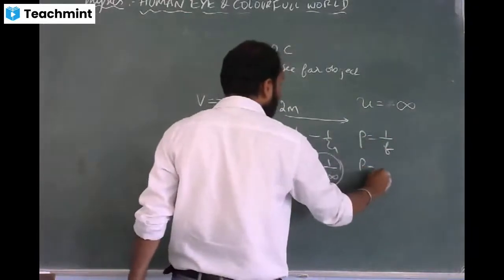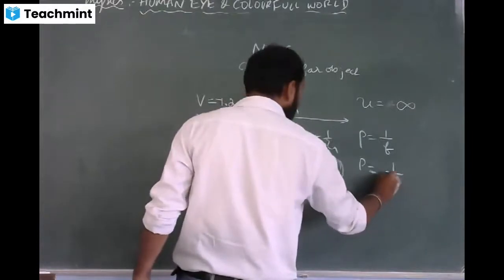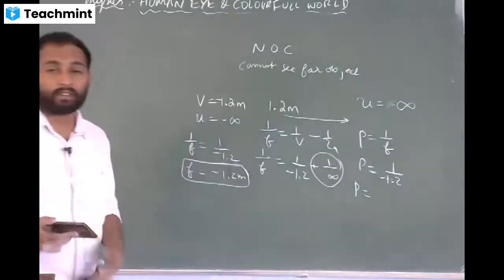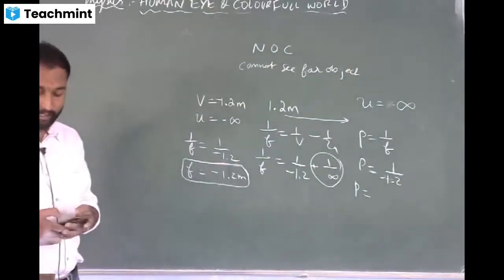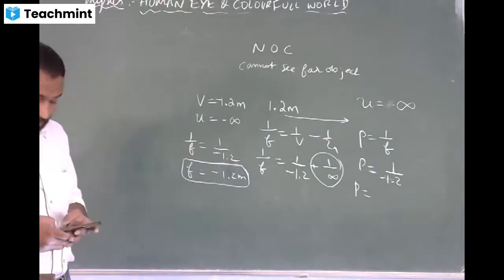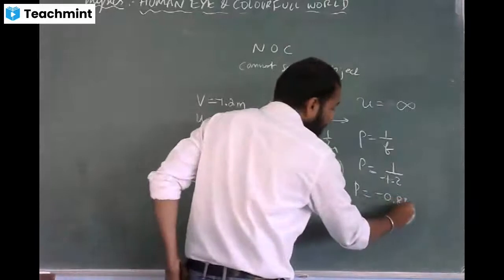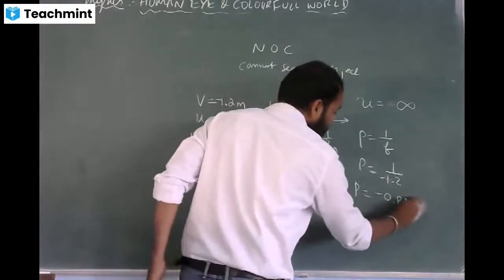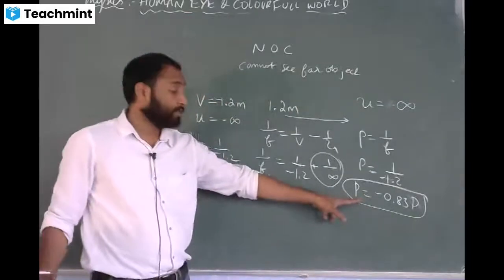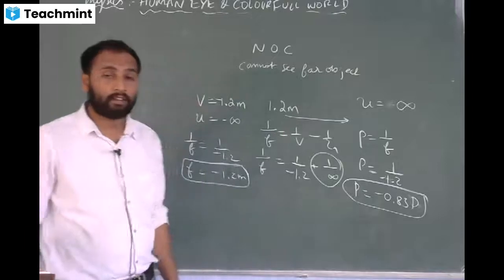So P is equal to 1 divided by minus 1.2, which is minus 0.83 diopters. Minus 0.83 is the power of the lens, and this minus indicates what kind of lens it is.